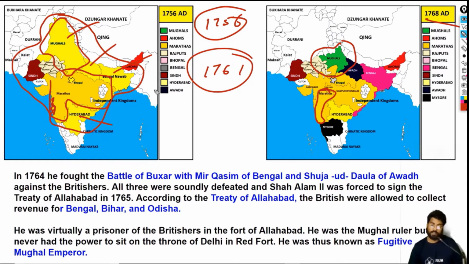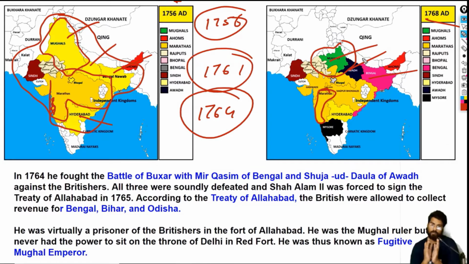So in 1764, there is something else you should know. The Battle of Buxar was fought in 1764. The Battle of Buxar was fought against the Britishers by Shah Alam, that is the Mughal emperor, then Mir Qasim of Bengal, the Bengal Nawab, and Shuja ud Dawla of Awadh. So basically, these three, Mughals, Awadh, and Bengal, formed an alliance and fought against the Britishers. The Britishers defeated them. And after they were defeated, Shah Alam had to sign a treaty. The treaty is the Treaty of Allahabad.